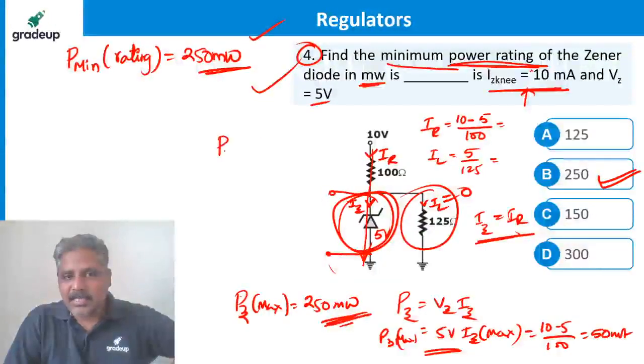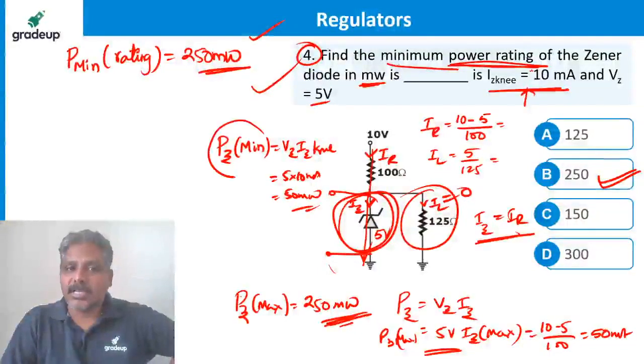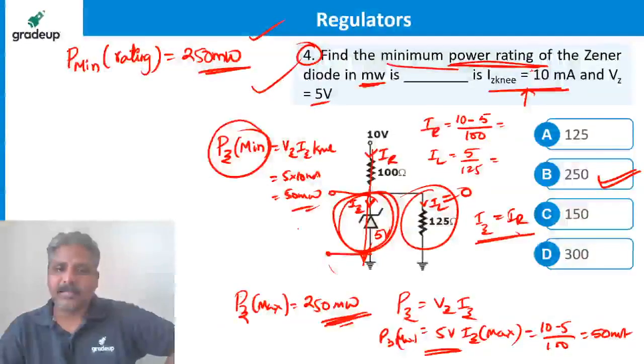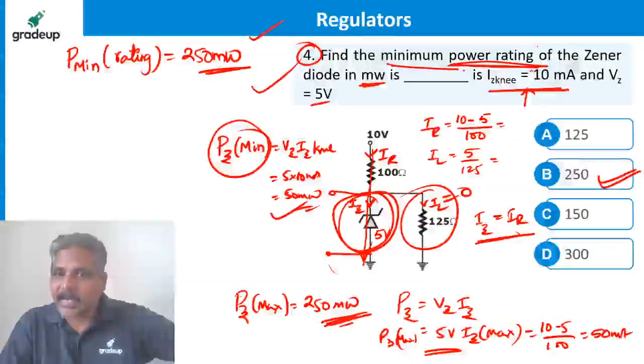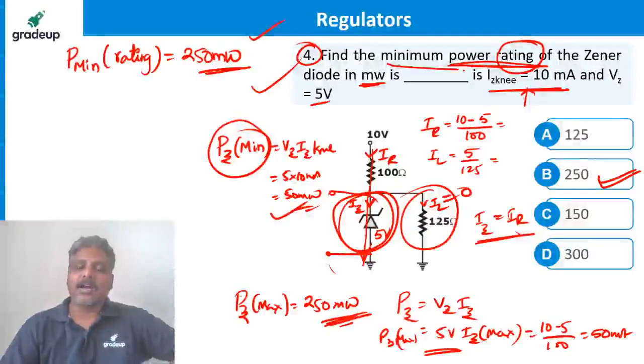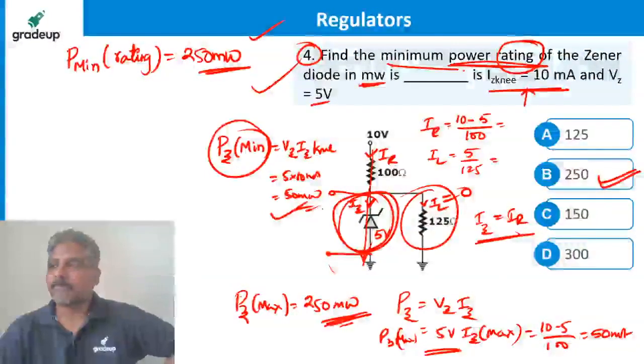If the question asked for the minimum power across the Zener, the answer would be different: VZ into IZ, which is 5 into 10 milliamperes, that is 50 milliwatt. But that is not the question. Rating means the minimum capacity the diode should have. Got it?